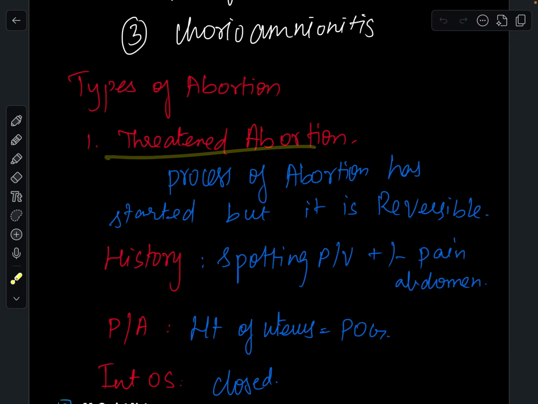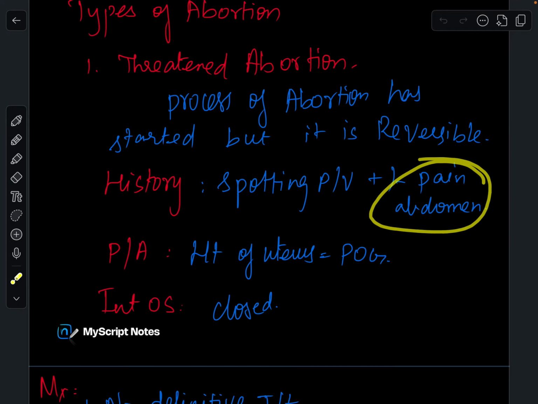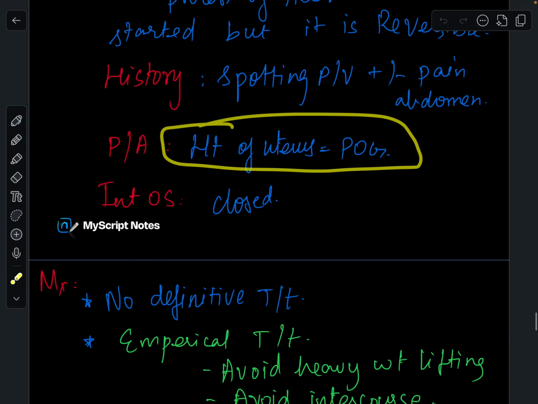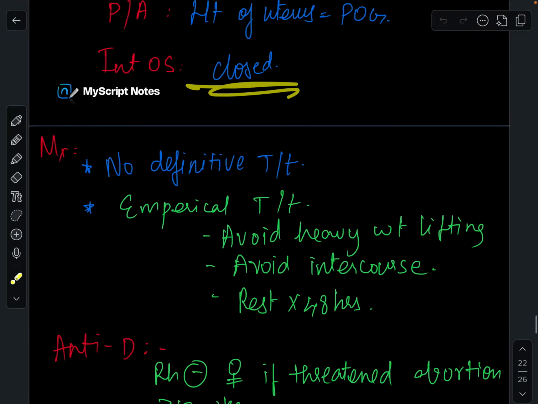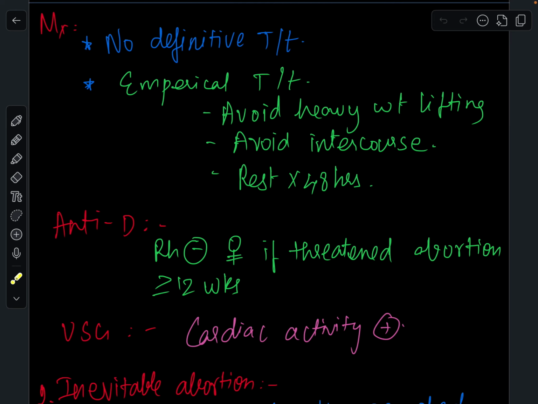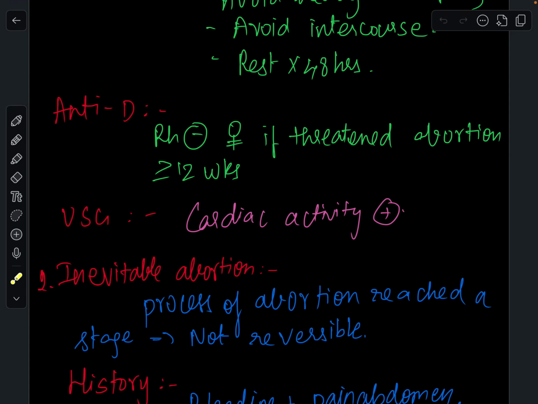You have threatened abortion. Threatened abortion is where the process of abortion has started, but it is reversible. History will be spotting PV with or without pain abdomen. In per-abdominal examination, the height of the uterus will be equal to the period of gestation. Internal os will be closed. Management is no definitive treatment. Empirical treatment is to avoid heavy weight lifting, avoid intercourse, and rest for 48 hours. Anti-D should be given in Rh negative females if threatened abortion is at greater than or equal to 12 weeks. In ultrasound, cardiac activity is present.